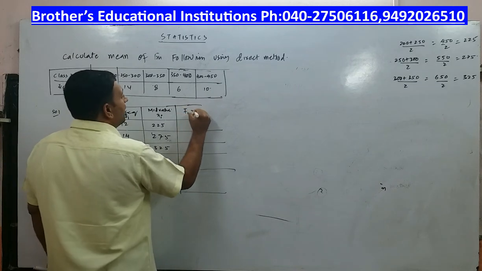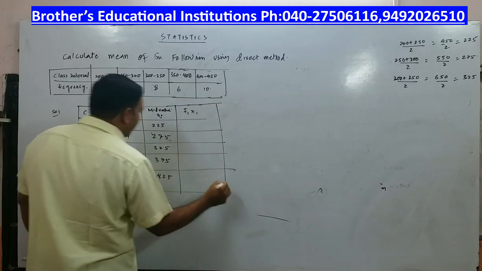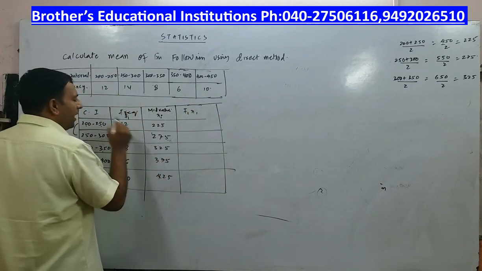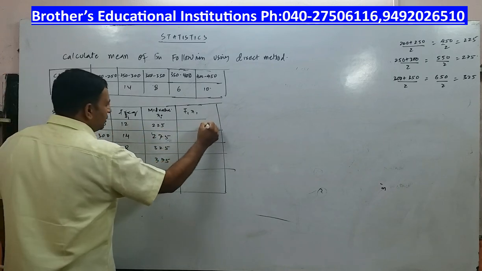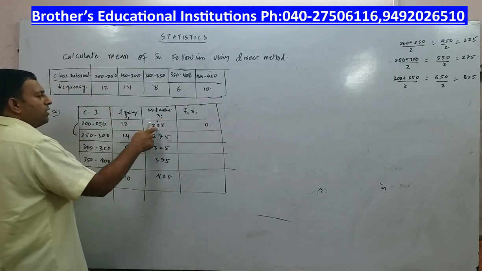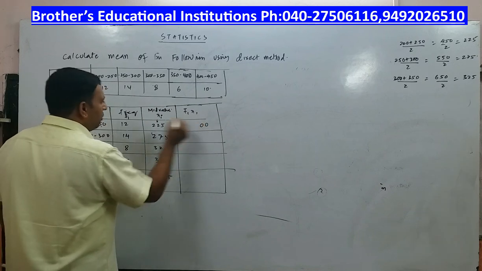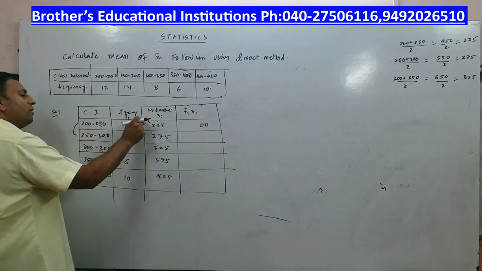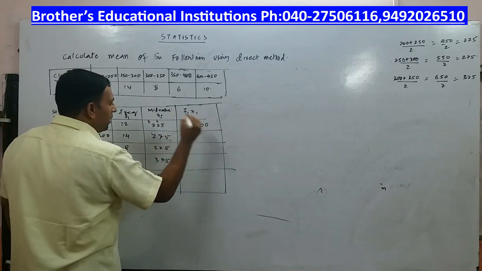Once you get this xi, I have to calculate fi xi. Now, what is fi xi? I have to multiply. 225 into 12. 12 5s are 60, 0, 6 carry. 12 2s are 24 plus 6, 30, 0, 3 carry. 12 2s are 24 plus 3, 27, 2700.